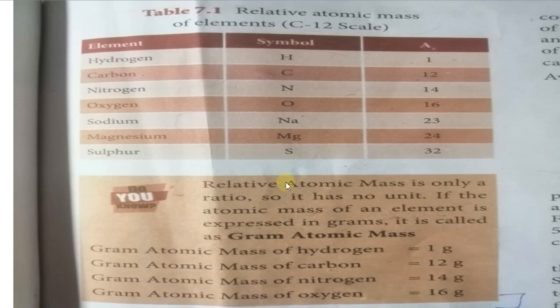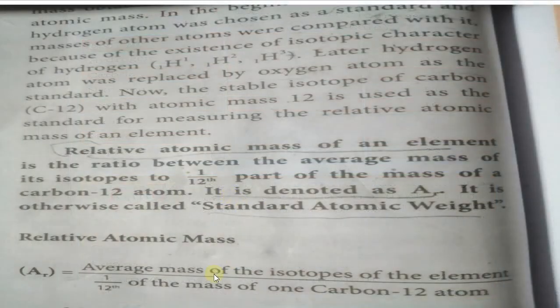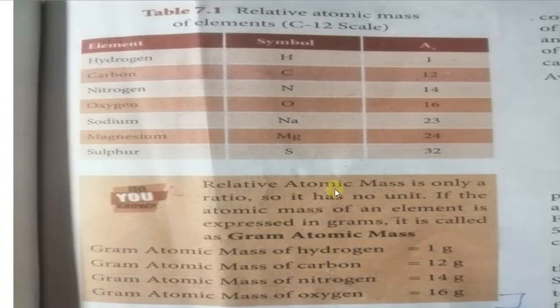Then sulfur S. Next, this relative atomic mass is only a ratio. Here we studied it is in ratio form, right? So relative atomic mass is only a ratio, so it has no unit. If the atomic mass of an element is expressed in grams, then it is called gram atomic mass. Some gram atomic mass values are given, they will ask in a 1 mark question. This is also the mass number only, remember it, but the unit is gram.